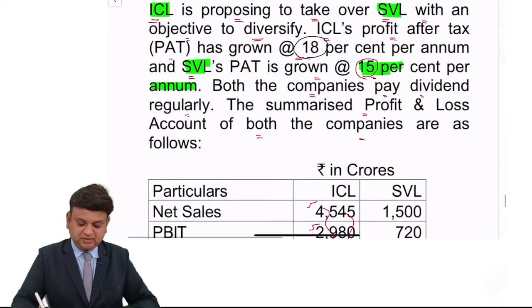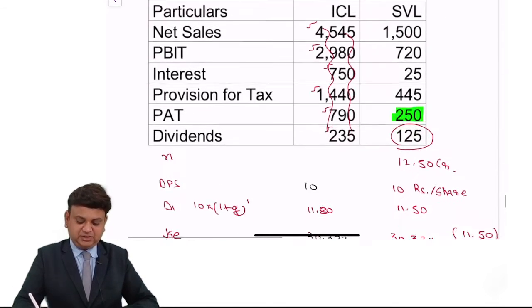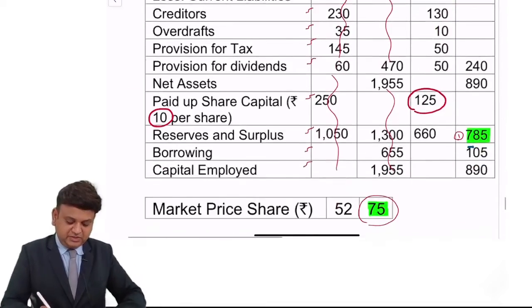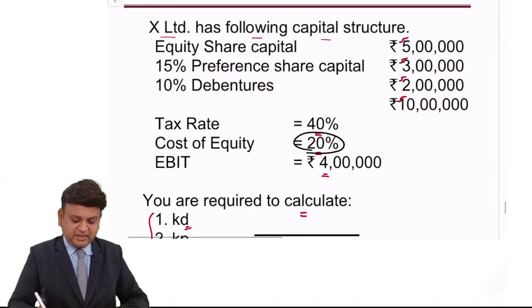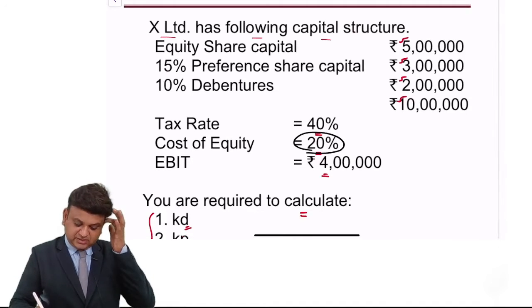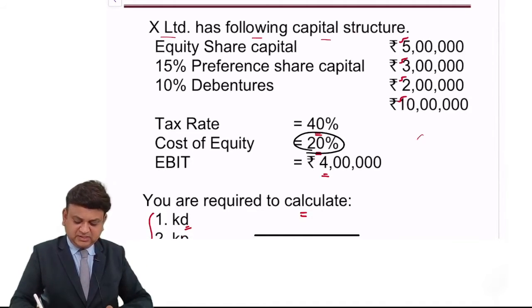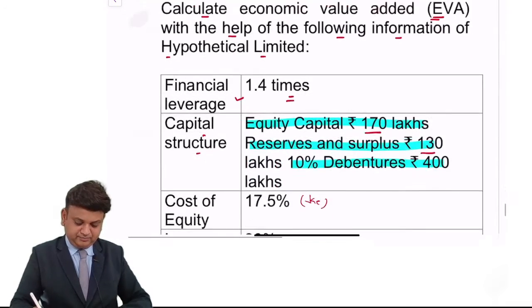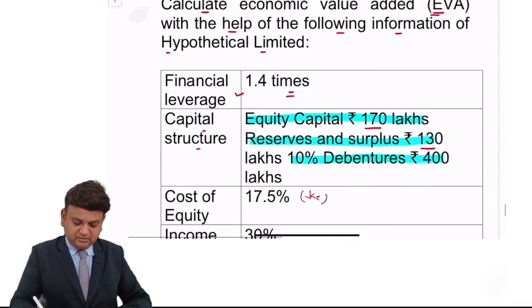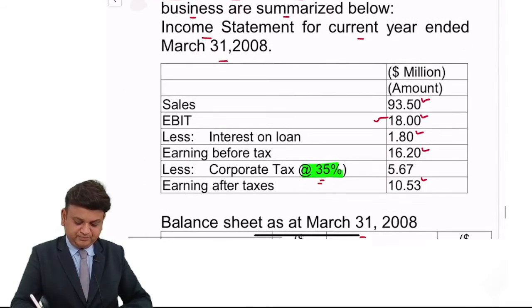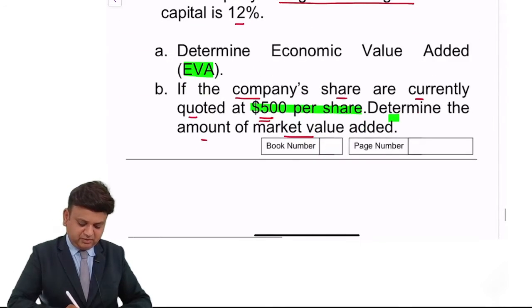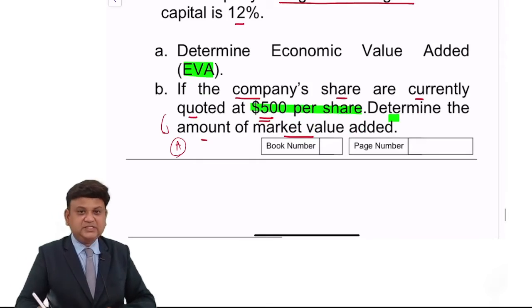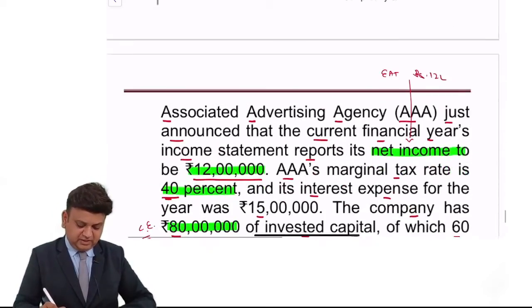Valuation of the equity shares. Again, excellent question. Valuation based on dividend discount model approach, net assets adjusted. Examination asks question for 12 marks. Then this is C category. Economic value added. In that, this is what we can say B category question. This is again B category question. The second part of the question is important. Market value added. These are not the formulas which we use frequently, so just make sure.